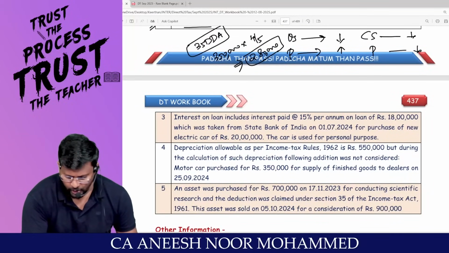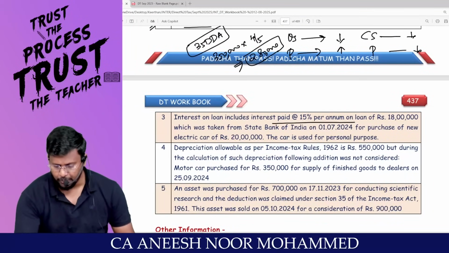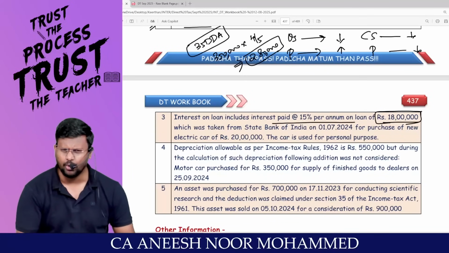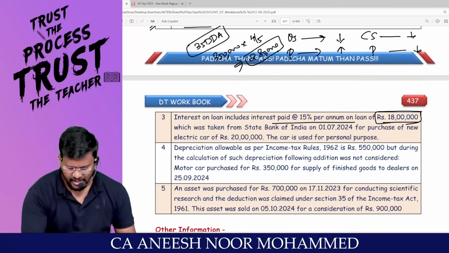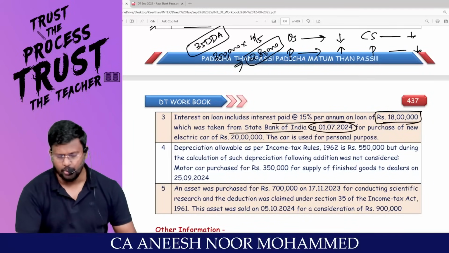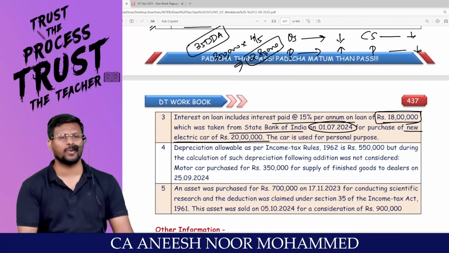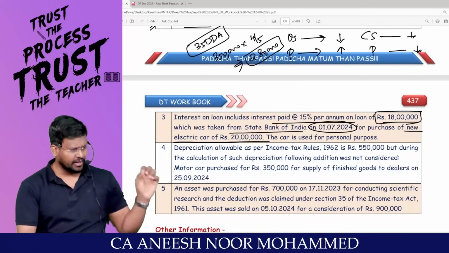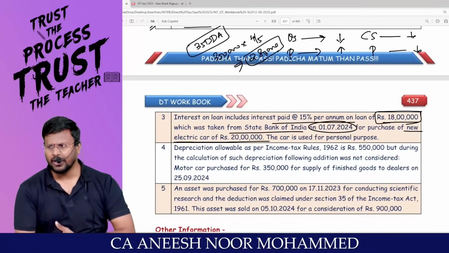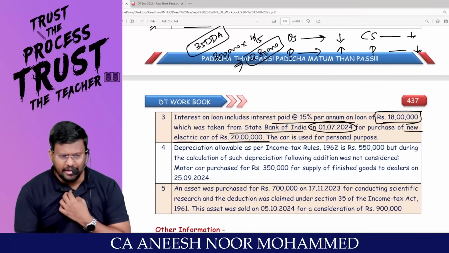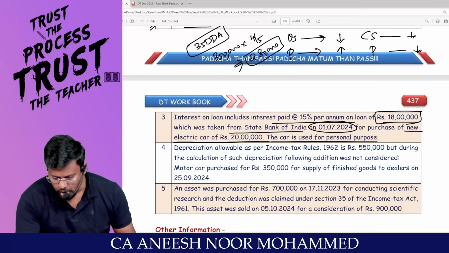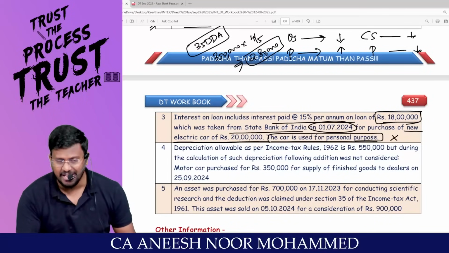Interest on loan includes interest paid at 15% per annum on a loan of 18 lakh. That means you have taken a loan of rupees 18 lakh from SBI on 1/7/2024 for purchase of a new electric car of 20 lakh. You have bought an electric car, sir, by taking a loan. The car is used for personal purpose. That means that interest will not be allowed.